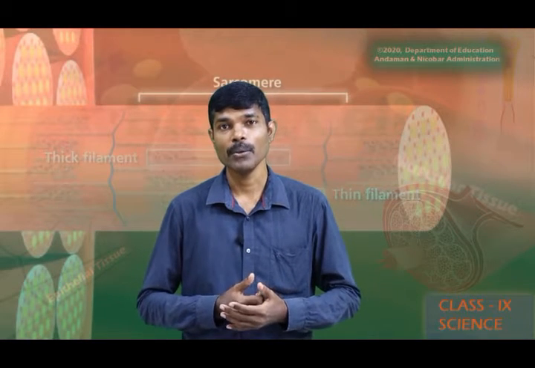Now here you can see various tissues are associated. That is, the lungs, there are some tissues, blood is another tissue. So while moving, when I move my hands, the movement is also caused by a group of cells called muscular tissue. As we have seen in the plants, cells are specialized in nature to achieve a specific function.